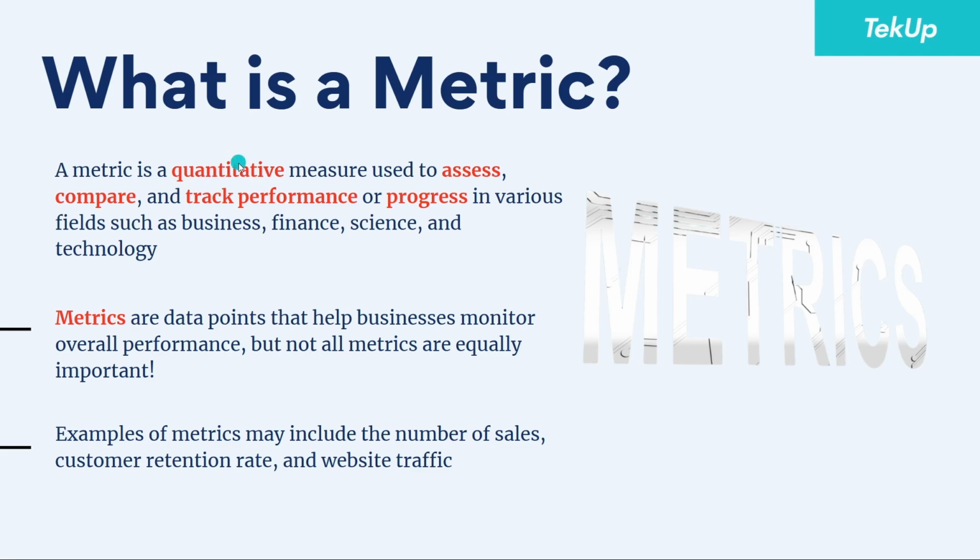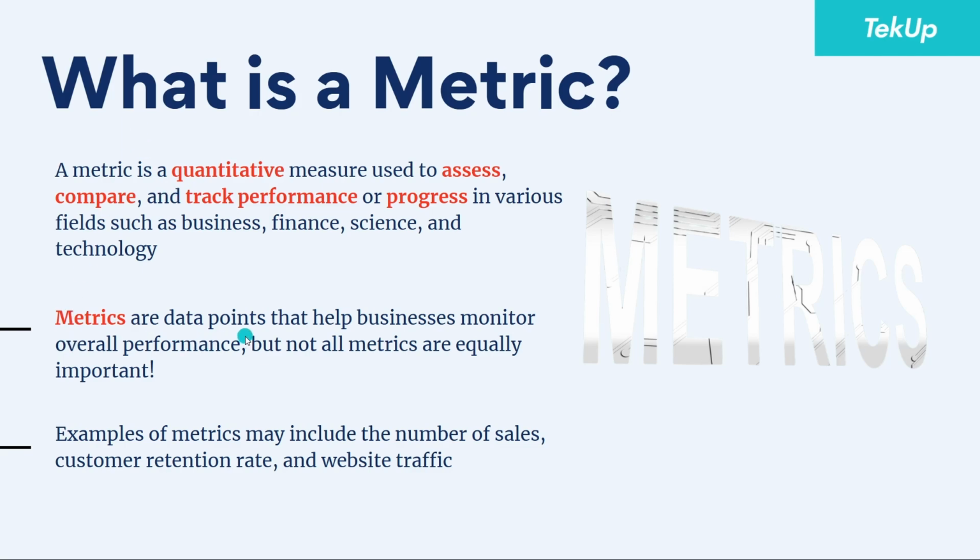For anything to be addressed as a metric, it must be quantifiable. It must be used to assess and compare performance or progress. So a metric is just anything that is quantifiable, and it is used to assess, compare, and track the performance or progress in various fields such as business, finance, science, and technology.